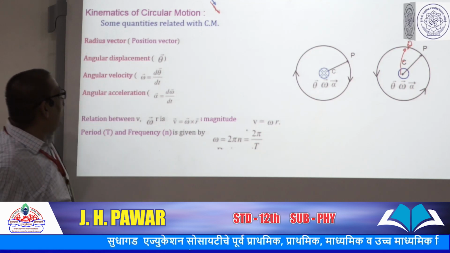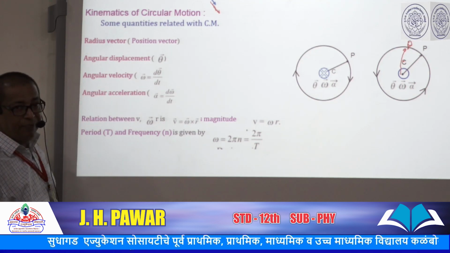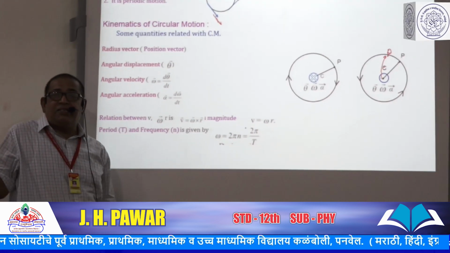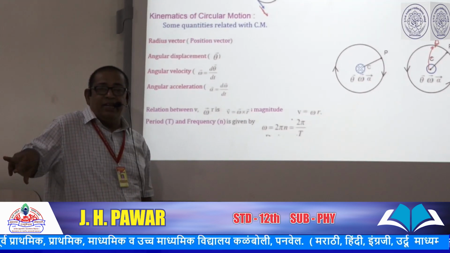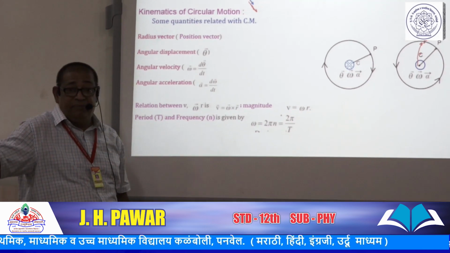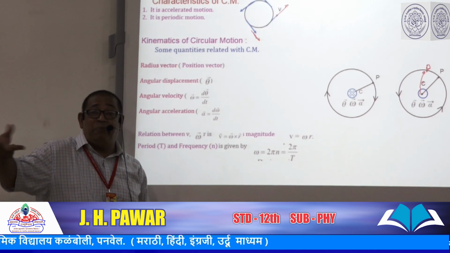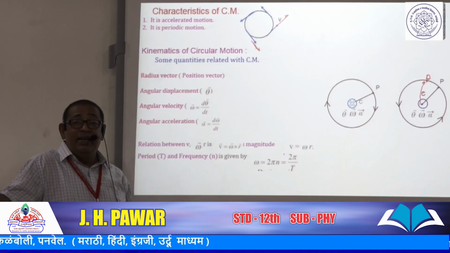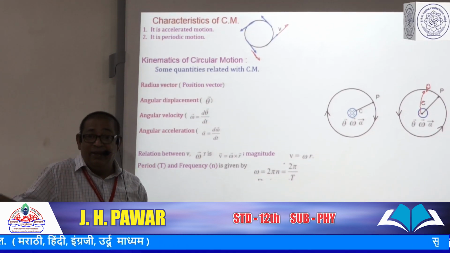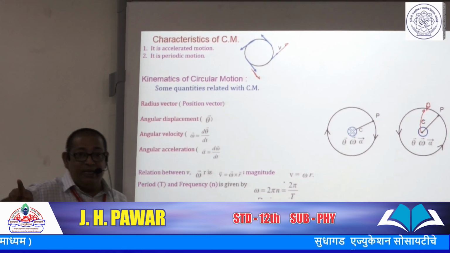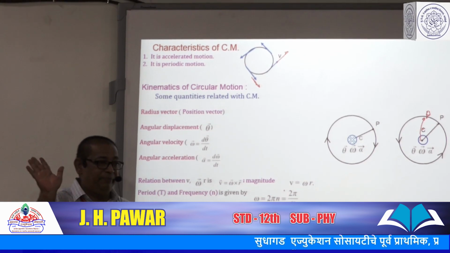Thereafter, we go through another quantity, angular velocity. Angular velocity means the angle described by the radius vector per unit time, or you can say the change in angular displacement with time.